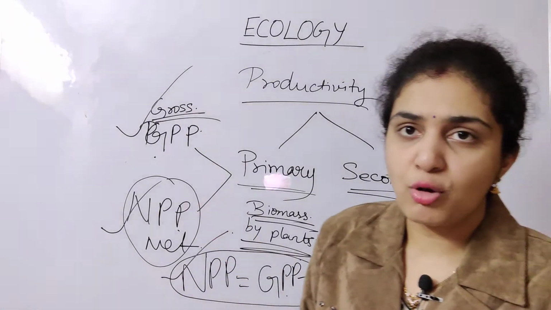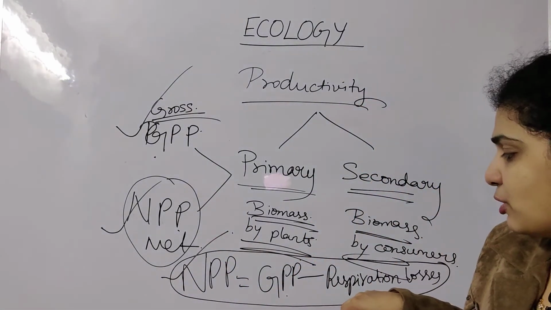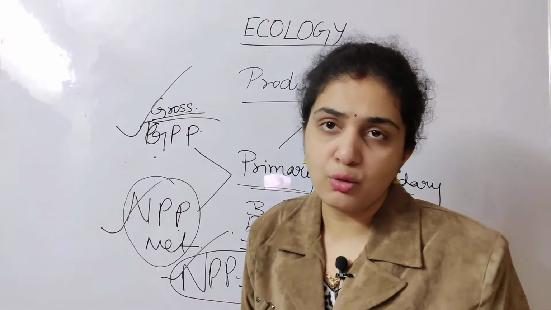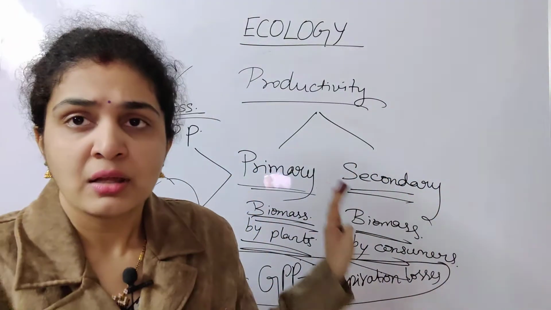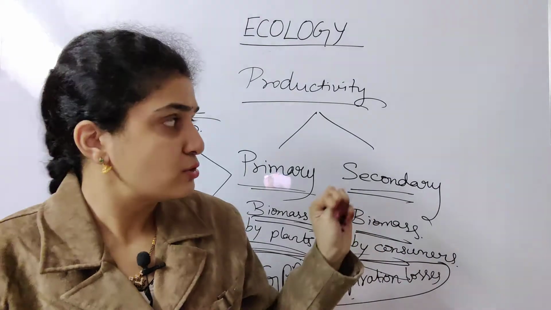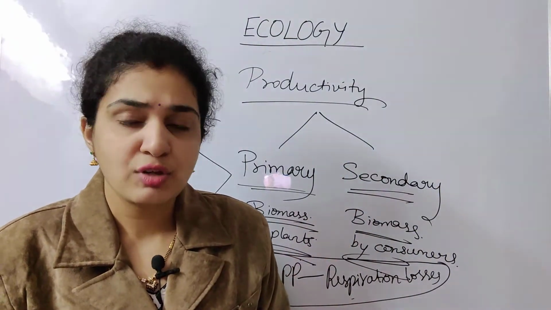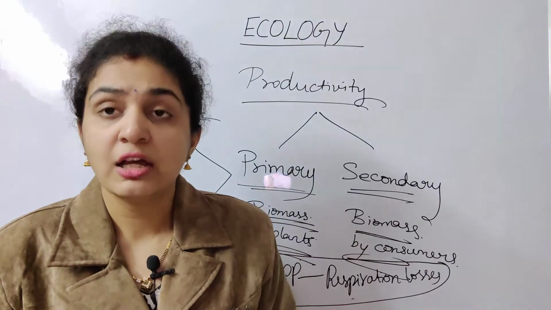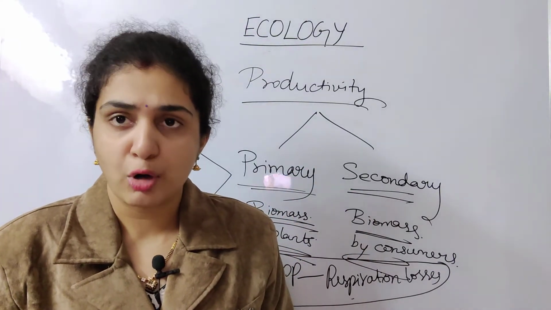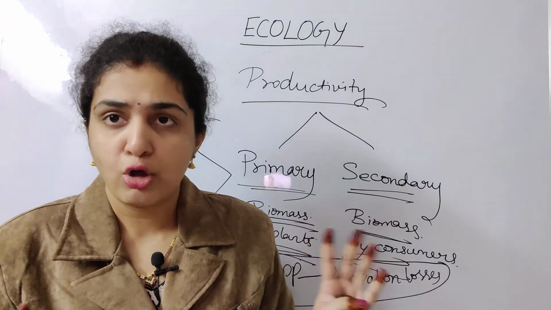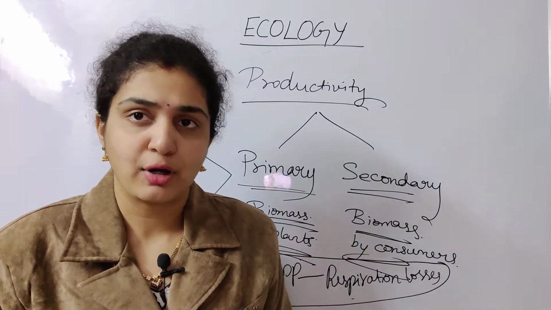Many times they'll ask in a formula. So gross primary productivity minus respiration losses is equal to net primary productivity. This is about that. So this we have seen about the productivity. We have completed one component of the ecosystem, that is productivity.